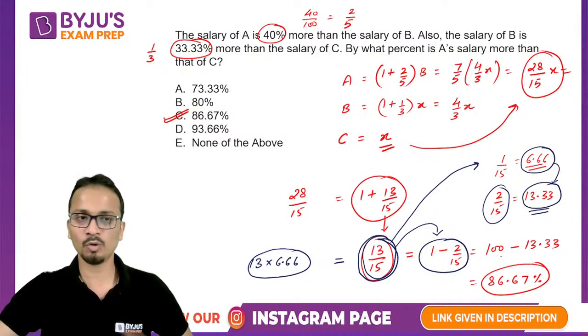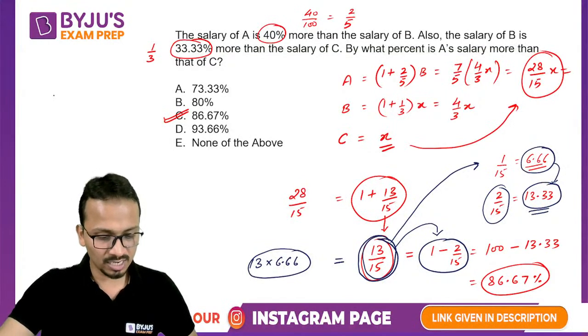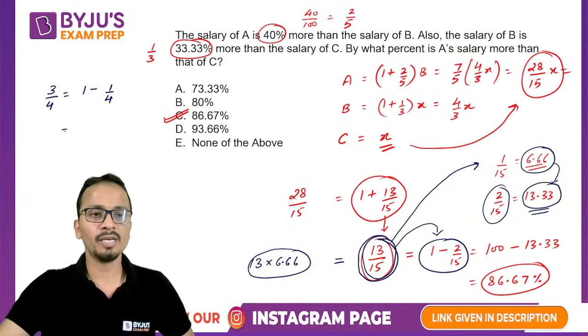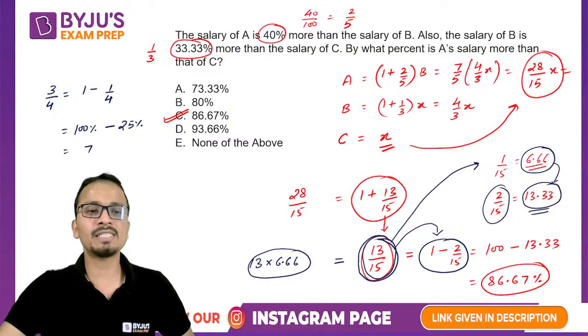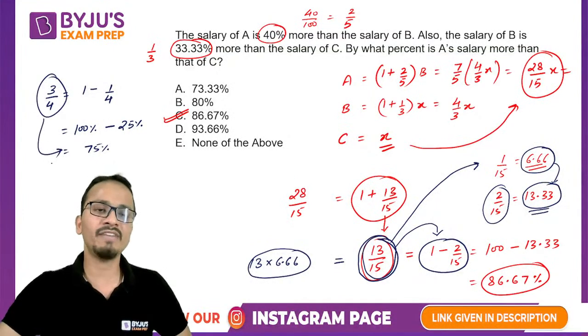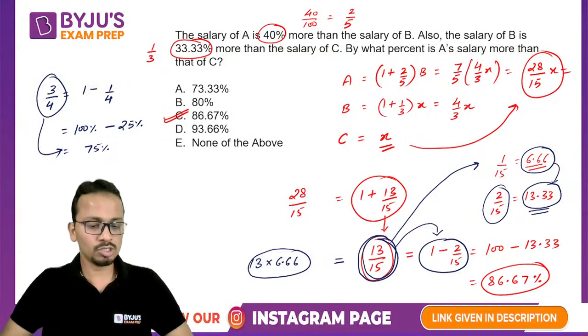Now it's the same as calculating 3 by 4. I can write 3 by 4 as 1 minus 1 by 4. Now 1 converted to percentage is 100%, and 1 by 4 as a percentage is 25%. So it will come out to be 75%. So 3 by 4 can be written as 75%. So this was question number 1.